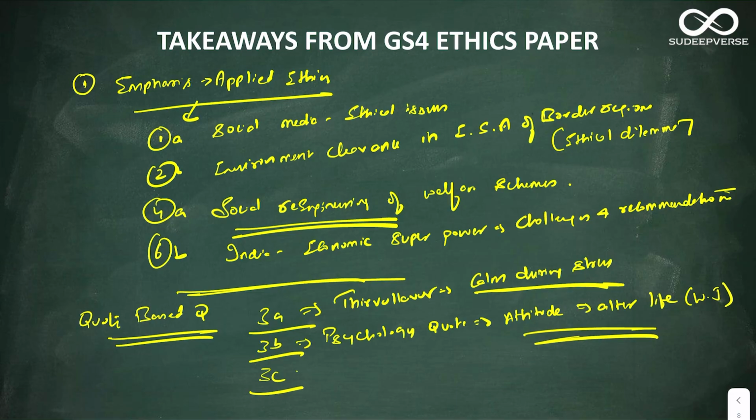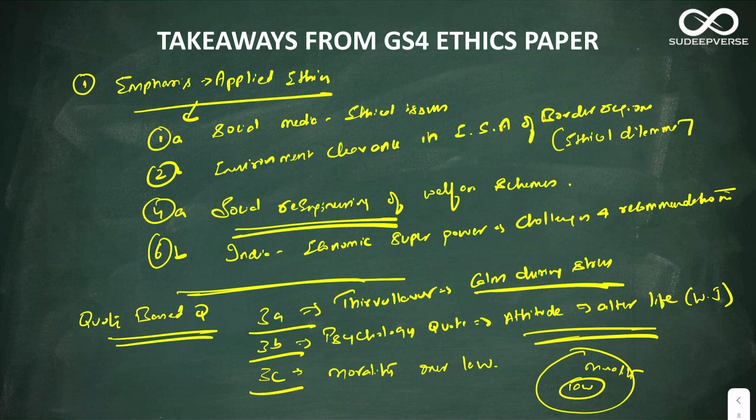The third one again is a very interesting and easy quote given by Swami Vivekananda, where it talks about the importance of morality over law. So basically here you have to prove that morality is much broader compared to law. So this is more or less the quotes.